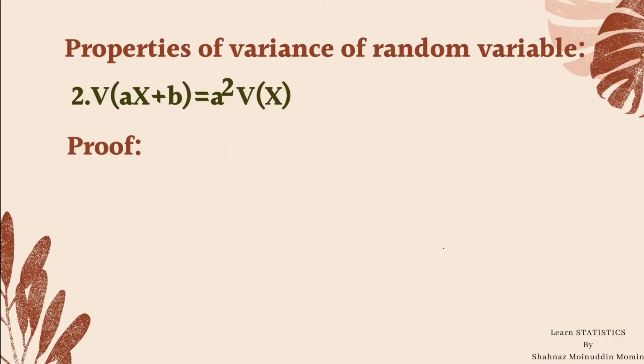Now we shall see the second property of variance, in which we learn variance of ax plus b equal to a square into variance x, where a and b are constants.